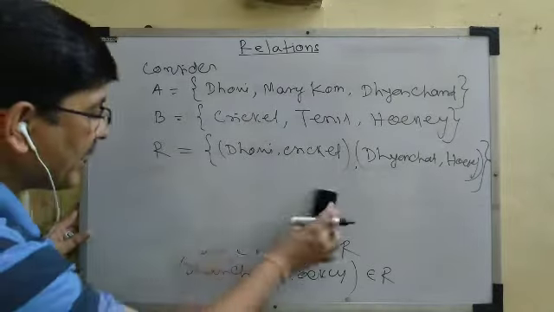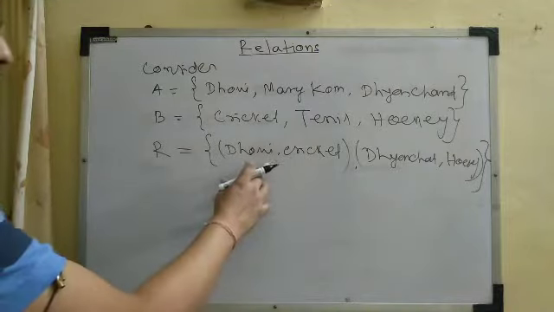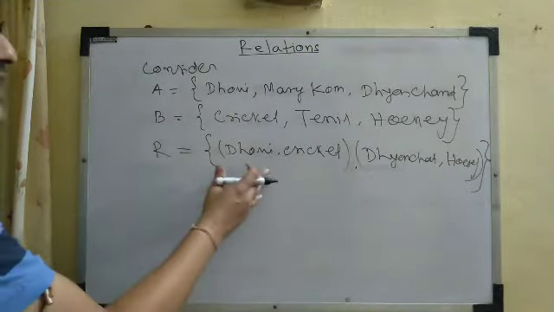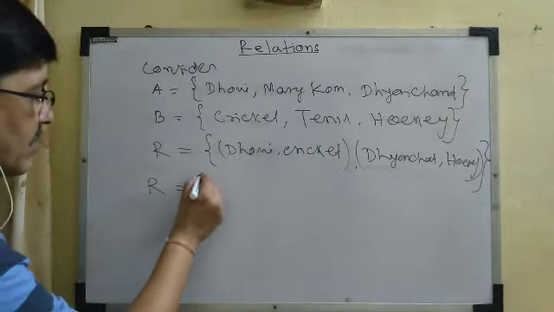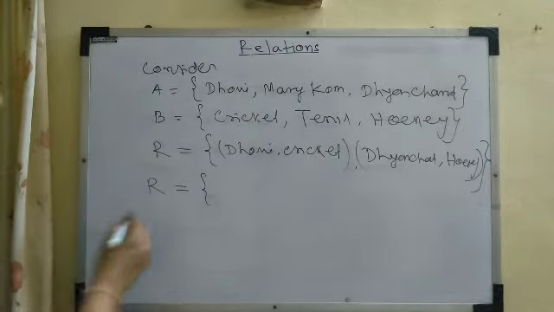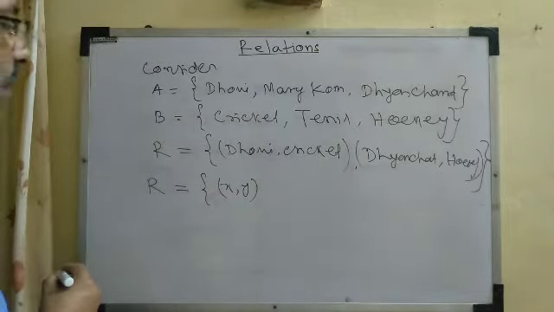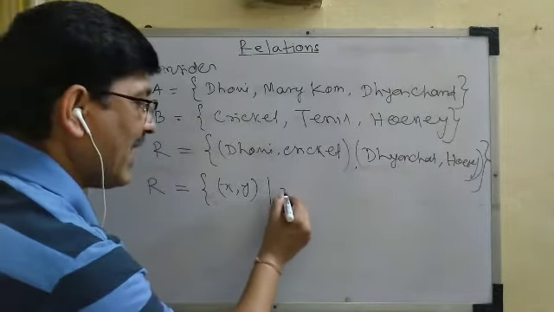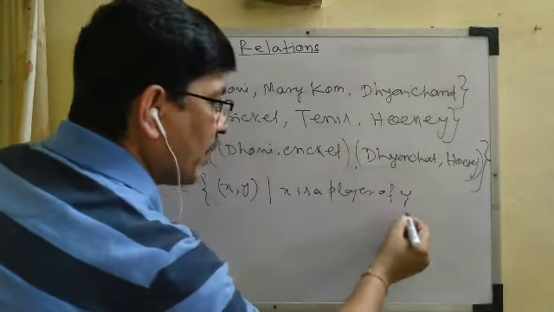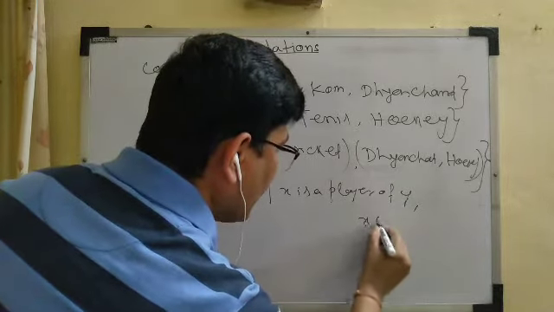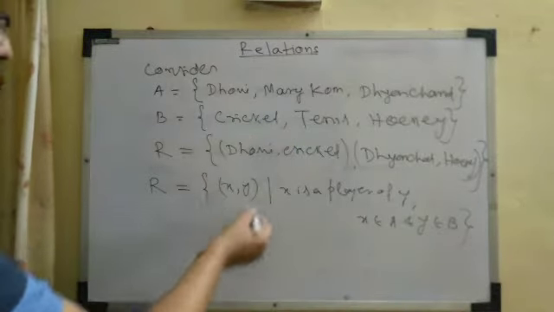Okay, so again, this is the tabular form, that means this R is a set of ordered pairs. Now, if we write this R in set builder form, we can write it as the collection of all ordered pairs (x, y) such that x is a player of y, where x belongs to A and y belongs to B. This represents the same relation.